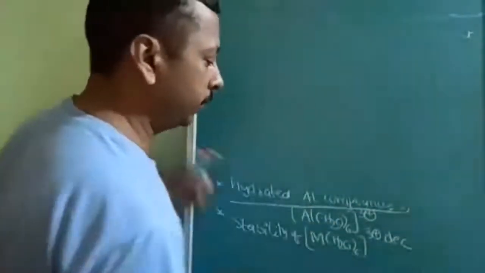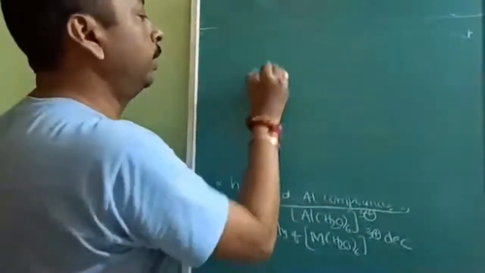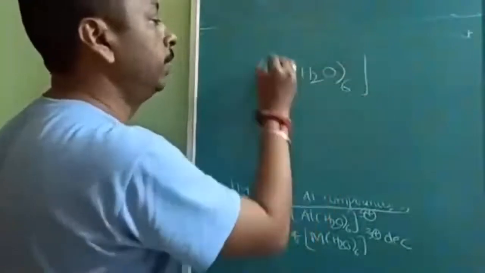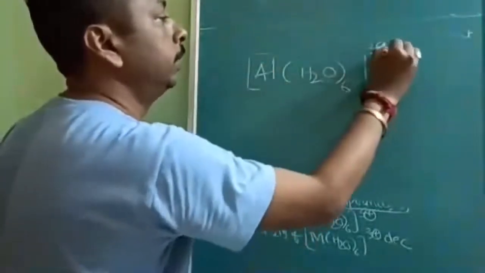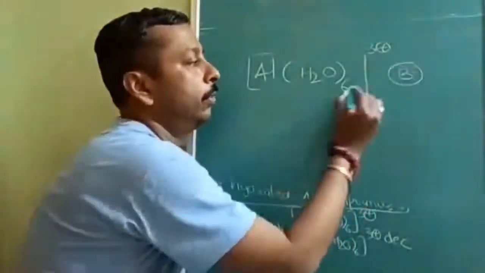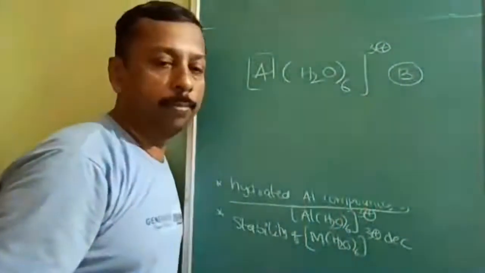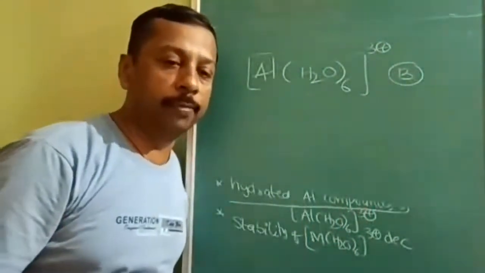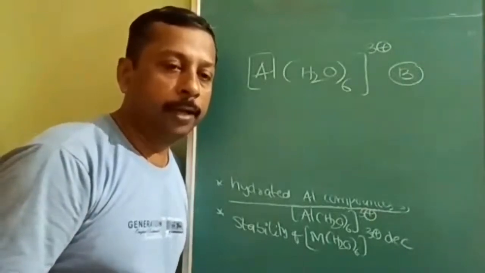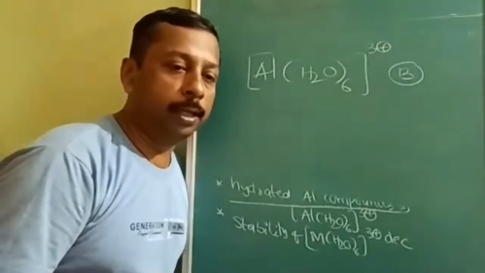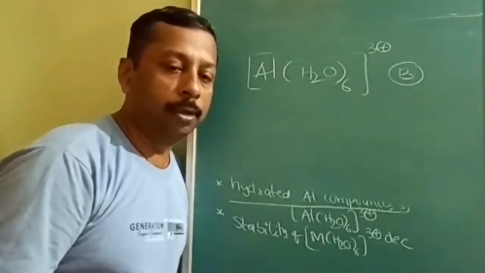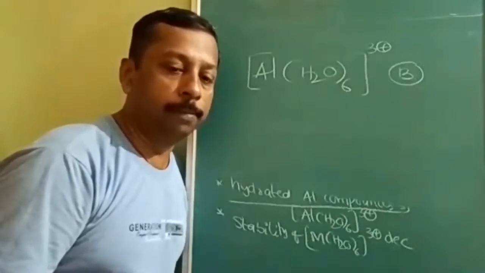Hydrated aluminium. There is a question. Hydrated aluminium means it will be associated with H2O. How many molecules is it associated with? 6. Okay. But the question is, why does boron not form a hexa-hydrate, or why does boron not combine with 6 water molecules? Can anybody tell me? Why does boron not form [B(H2O)6]3+?